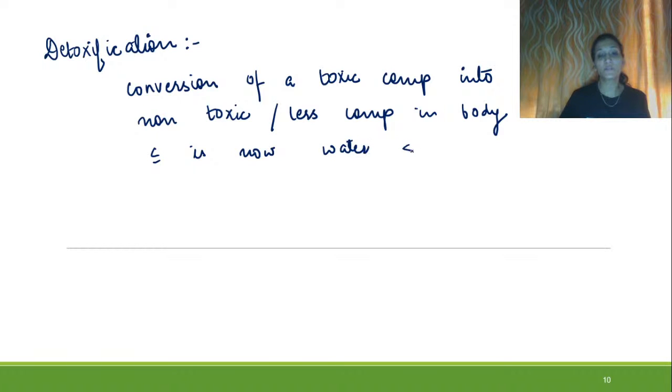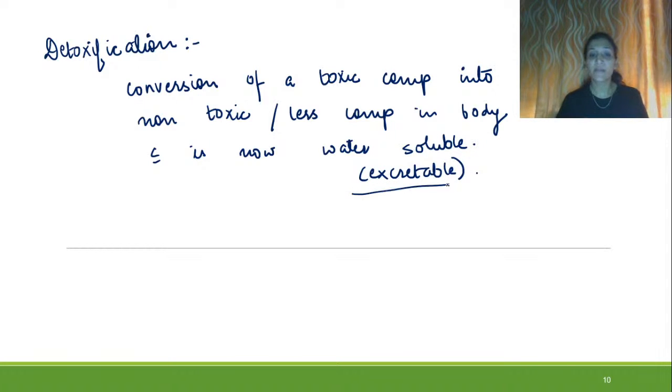What does this water soluble mean? That it is in the excretable form. Excretable form, right? So this is detoxification, conversion of a toxic compound into a non-toxic or it may be less toxic.